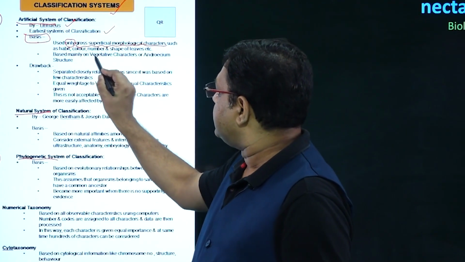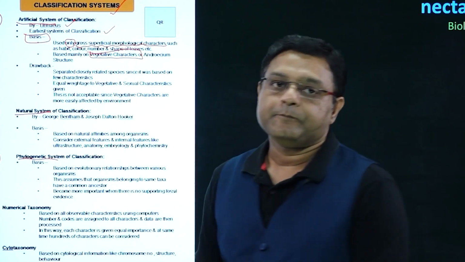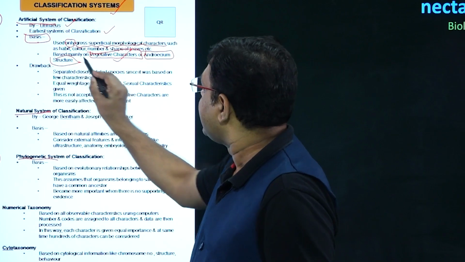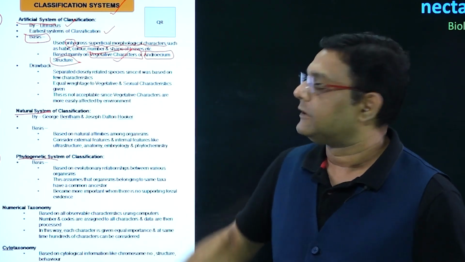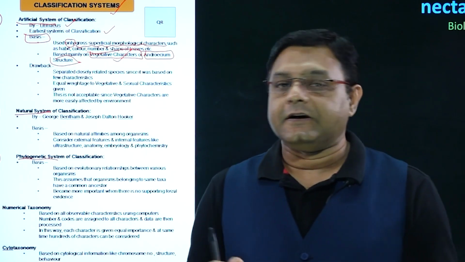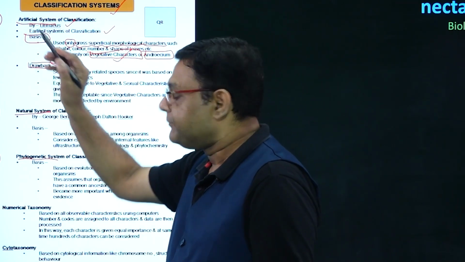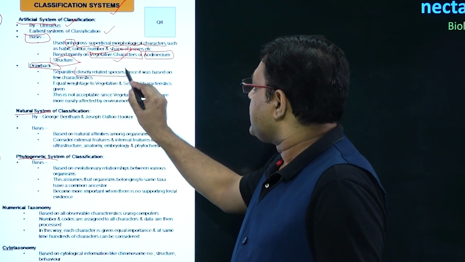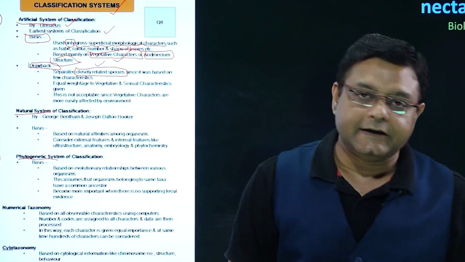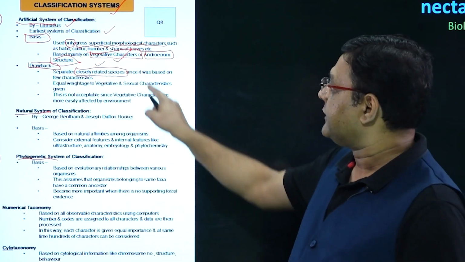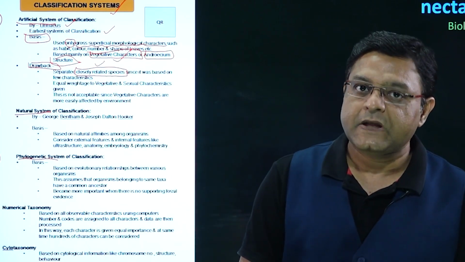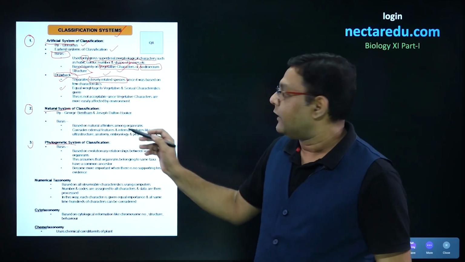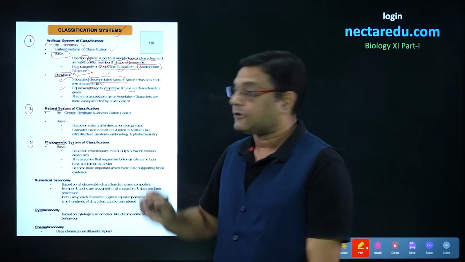Now, in this system, two characters were taken. The first were the vegetative characters, and the second was the structure of androecium. So that is how this system came up. Now, there were certain drawbacks in this system. The first drawback was that certain closely related species were separated because it was just based on few characters. The second drawback was that it gave equal weightage to vegetative as well as sexual characters.